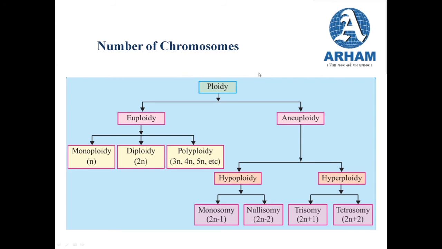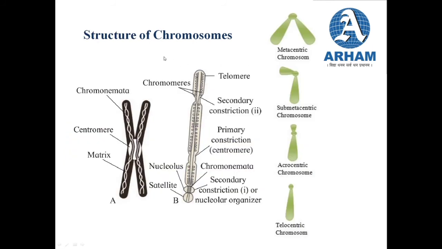After this, let us now study the structure of the chromosome. If we enlarge this chromosome, what are the visible things? There is a primary constriction, and there will be two elongated arms attached to this primary constriction. These arms are known as chromatids, and the primary constriction is known as the centromere.